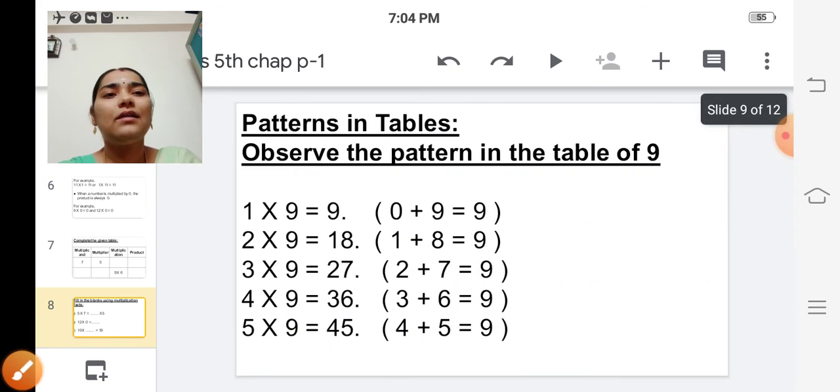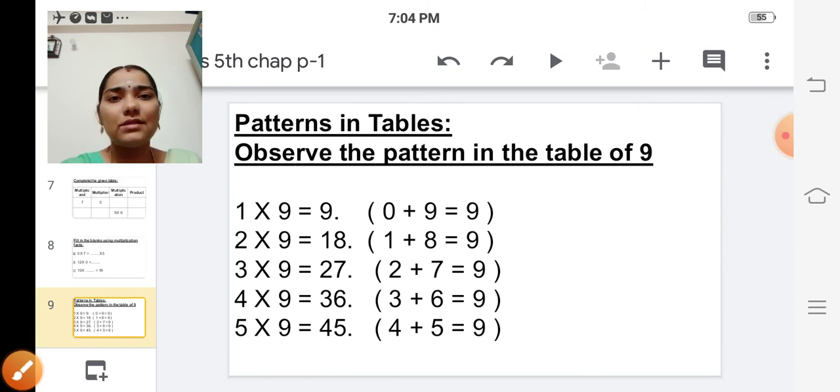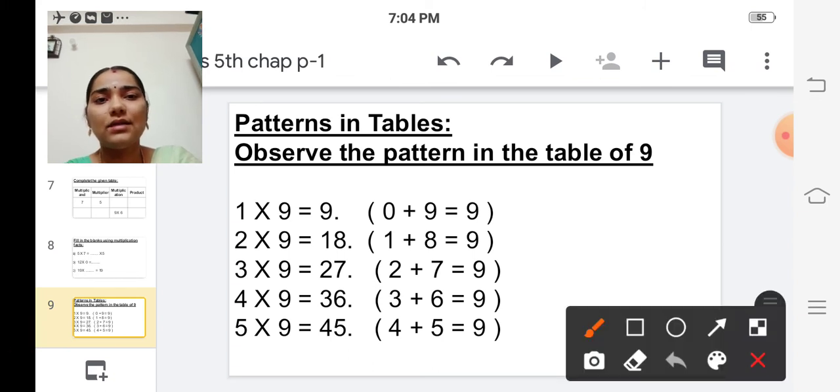Yes. Next one is patterns in tables. There are some patterns in multiplication tables. First let's see the pattern in the multiplication table of 9. Observe the pattern in the table of 9. First one is 1 9s are 9. The answer is 9, isn't it? Before 9 there is no number, so let's consider 0. 0 plus 9 is 9.